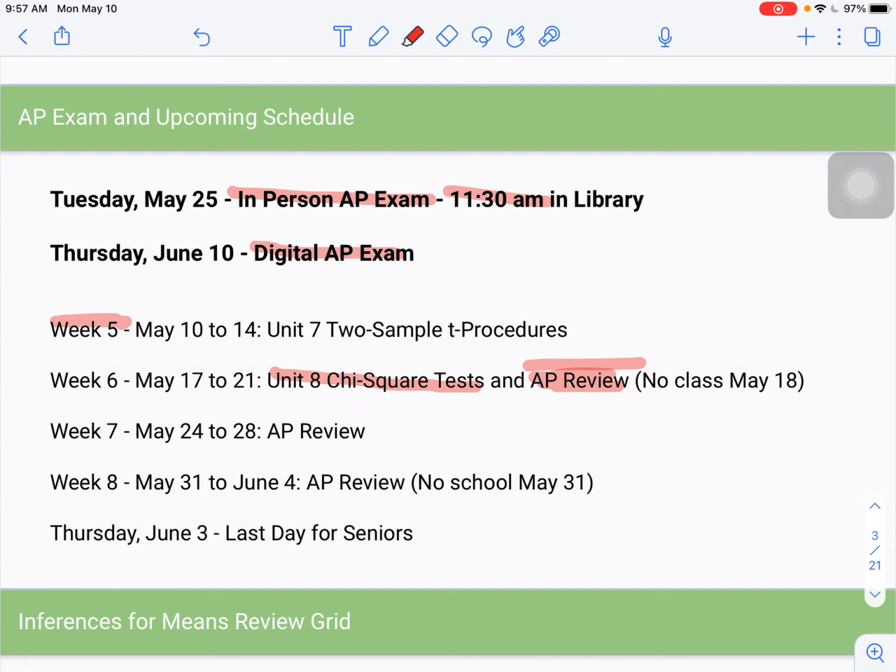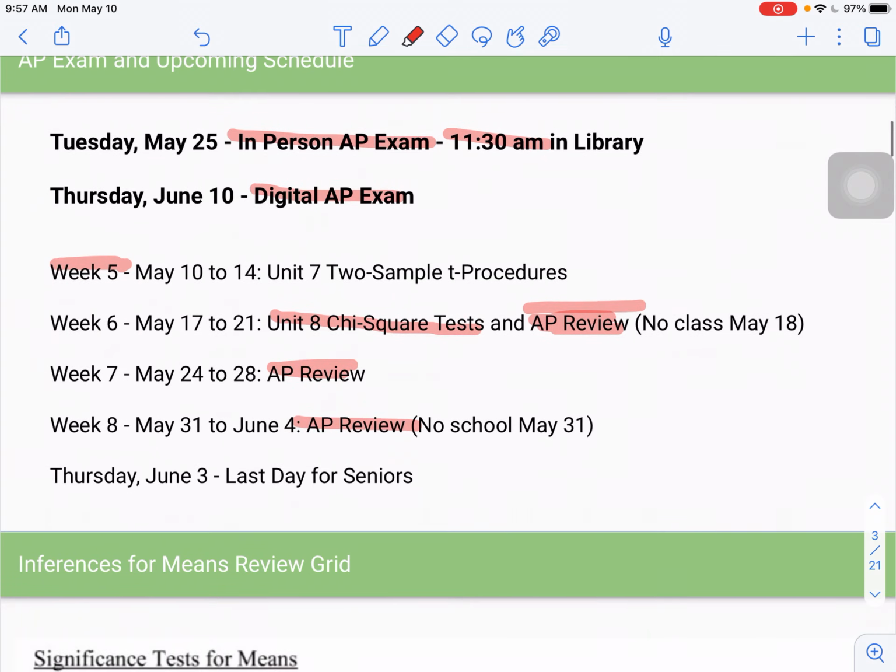And then week 7, we'll be doing some more AP review. If you are doing the in-person exam, your in-person exam will be during week 7. If you're doing the June 10th exam, then we'll have some review during week 8 as well. And then Thursday, June 3rd is the last day for seniors. Send me an email if you need any more instruction on any of that stuff.